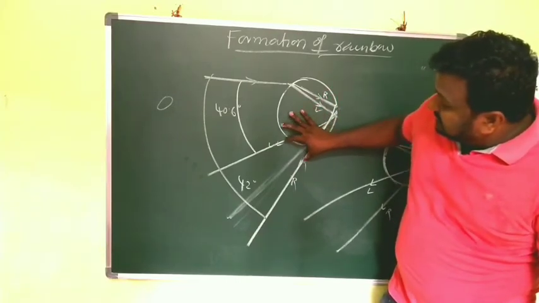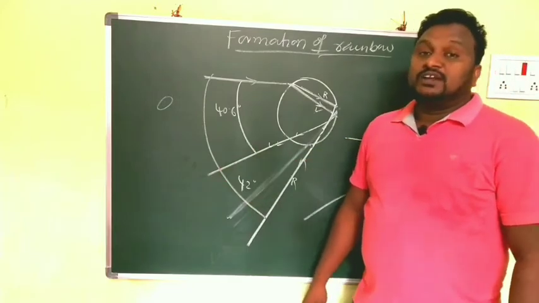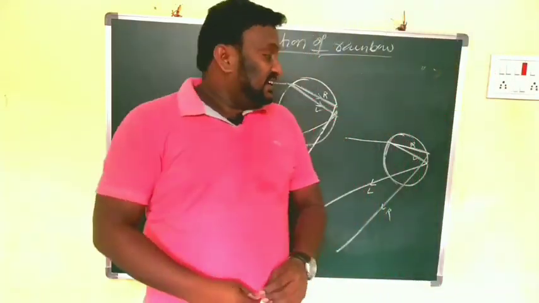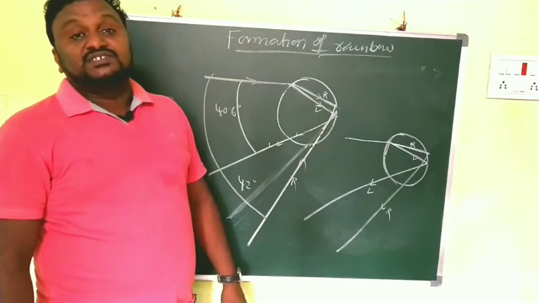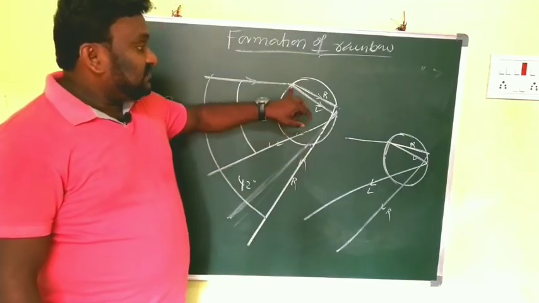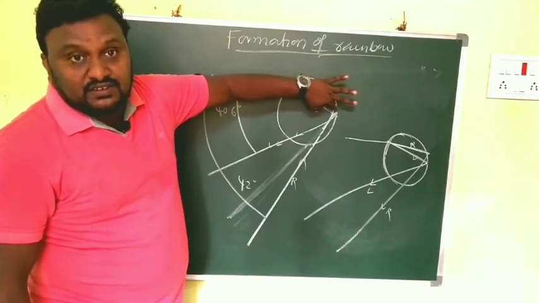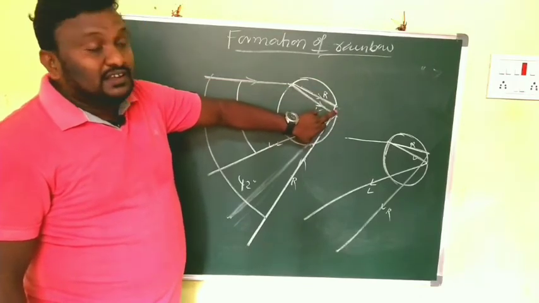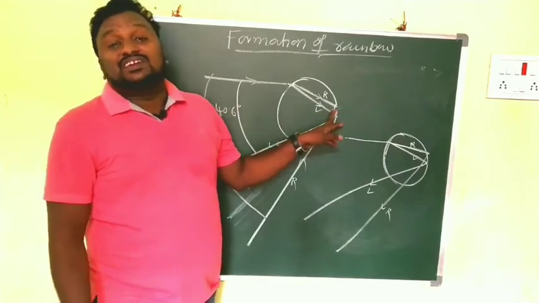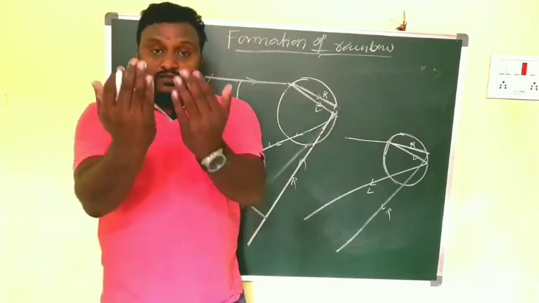Again the rays are refracted. That means in this case the refraction occurs two times: first refraction, and after that they are incident at this point. Clear children? After incidence at this point, the angle of incidence is more than the critical angle. That's why they are reflected back.